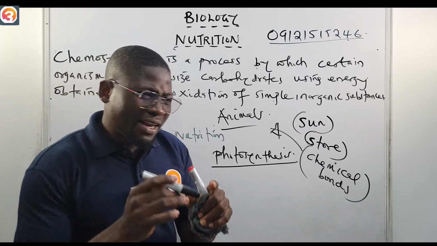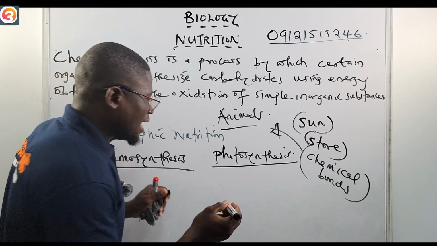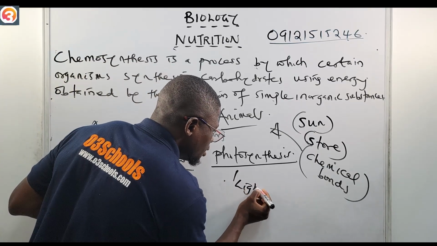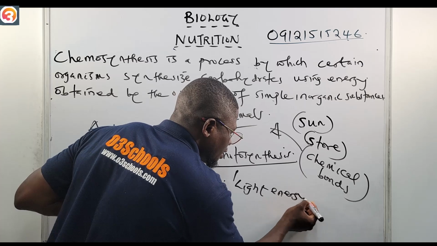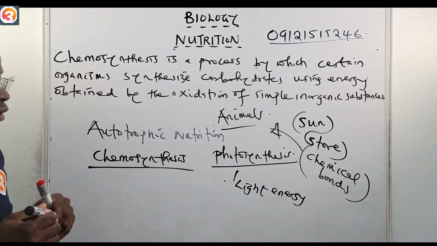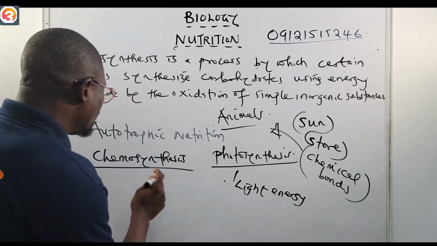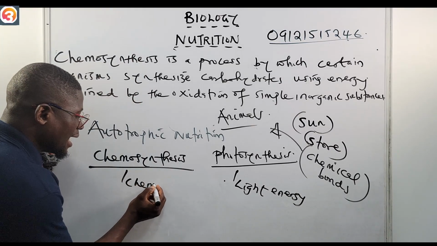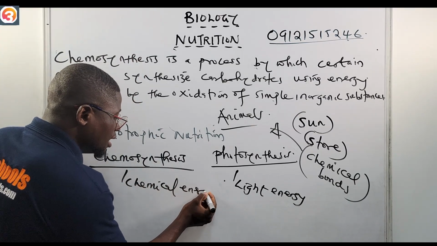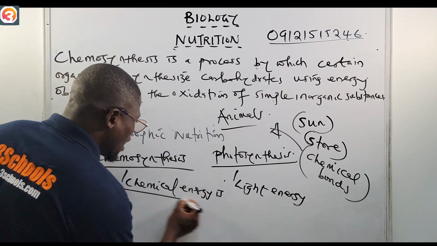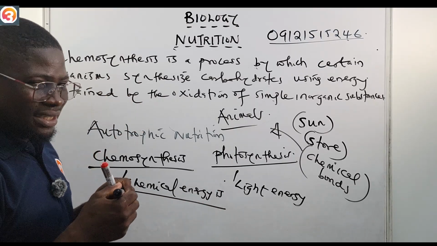The difference is that for photosynthesis, light energy is powering life, but for chemosynthesis, chemical energy is powering life. Please take note of that.